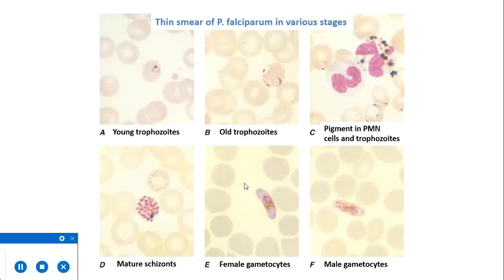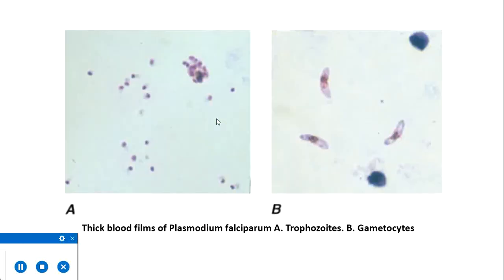These are the photographs of the parasite in Falciparum in various stages of asexual development. A is a young trophozoite, B is an old trophozoite, C shows a trophozoite with pigment, D is a mature schizont which is about to burst, and E and F are female and male gametocytes respectively. And this is the thick smear showing trophozoites and gametocytes of the Falciparum respectively.